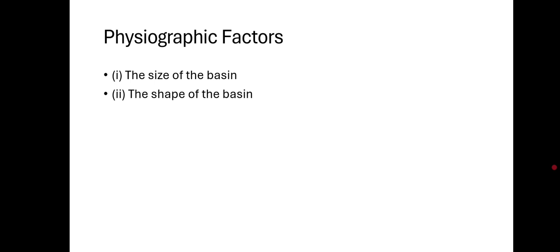Then the shape of the basin. A drainage basin may be either fan shaped or leaf shaped. If the catchment area is small and fan shaped, then the runoff will be low. But if the catchment area is larger and fan shaped, the runoff will be more.